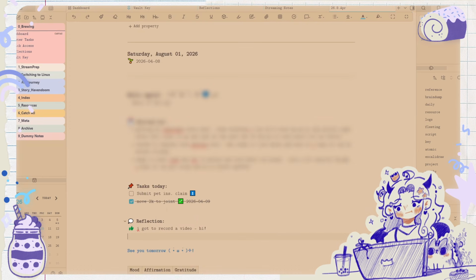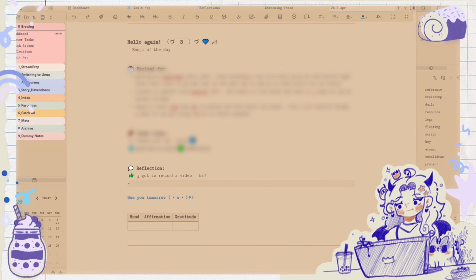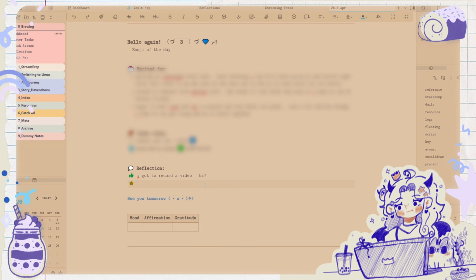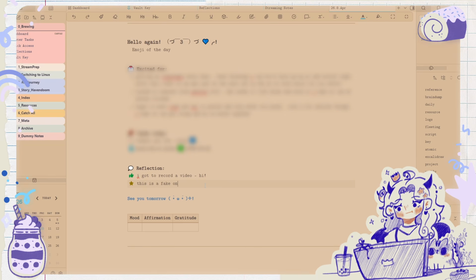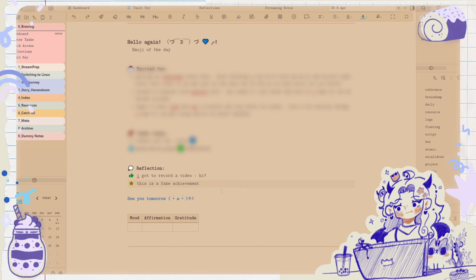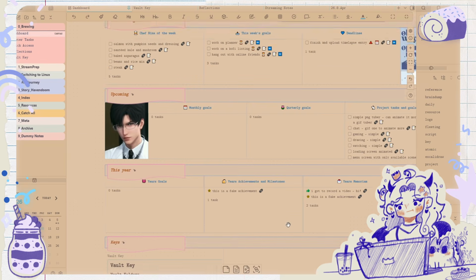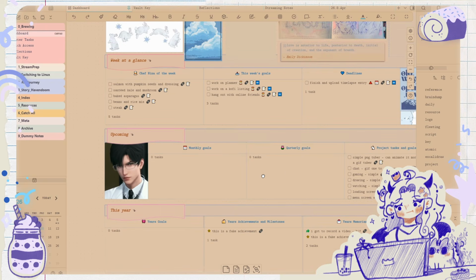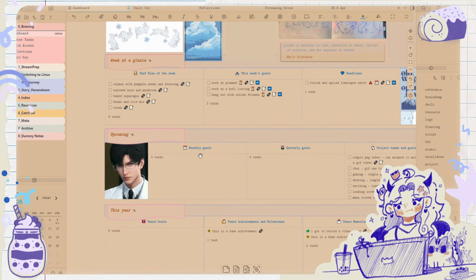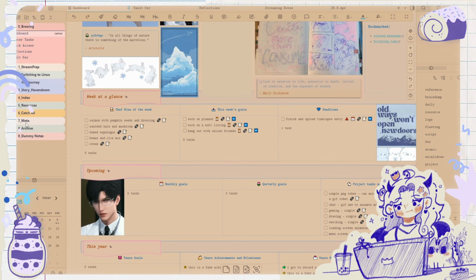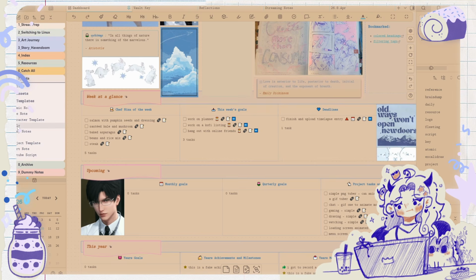So let's say in my reflection, I did a star. An achievement, this is a fake achievement. And it'll show up there. And it shows up here too, which is fine. Then I would need to create some templates for month, quarterly, yearly. I do need a weekly template because I don't technically have one. I only have a daily one.